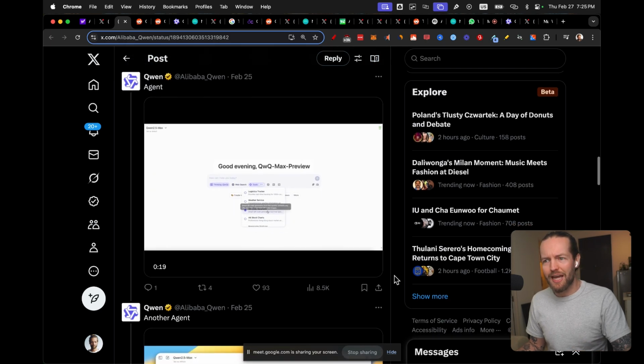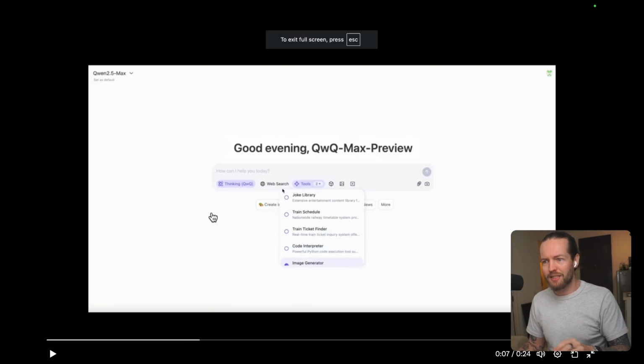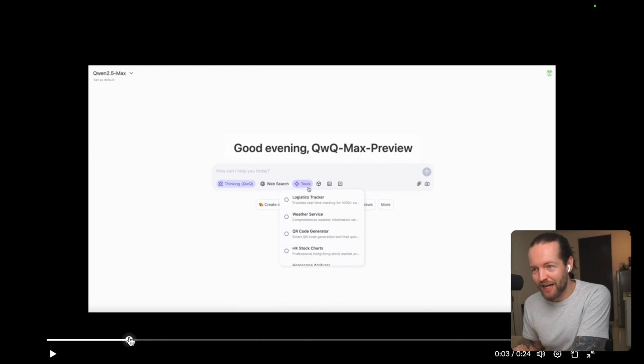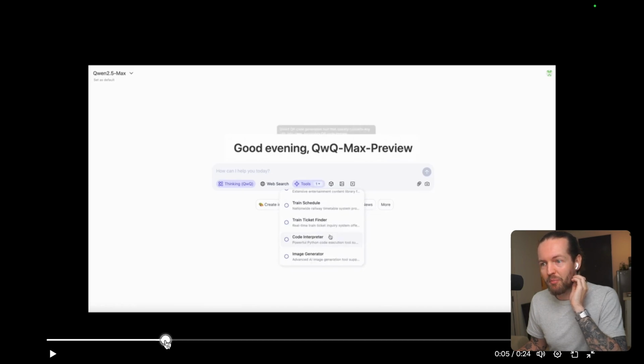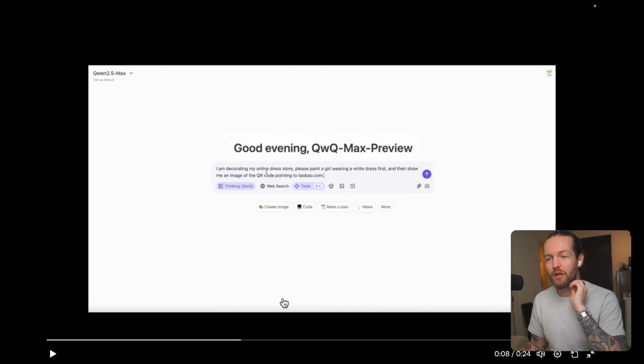But what about agents? So here you can see that you actually have the ability to add tools. So take a look at the logistics tracker, weather service, QR code generator, HK stock charts. And these are all tools like actions and plugins that you can add to the LLM to get it to do things that it might not be able to do otherwise.